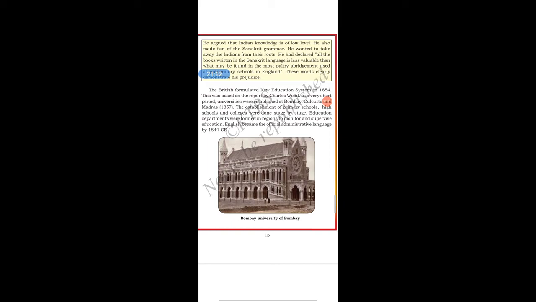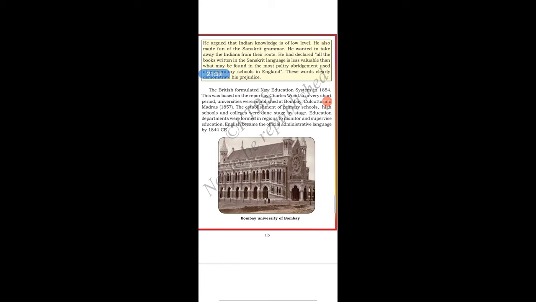So students, the British formulated a new education system in the year 1854 in India. This was based on the report by Charles Wood. In a very short period, universities were established in Bombay, Kolkata and Madras in the year 1857. The establishment of primary schools, high schools and colleges was done stage by stage.